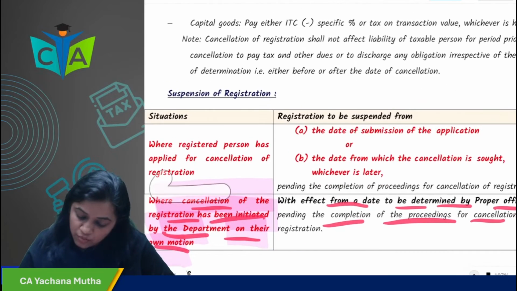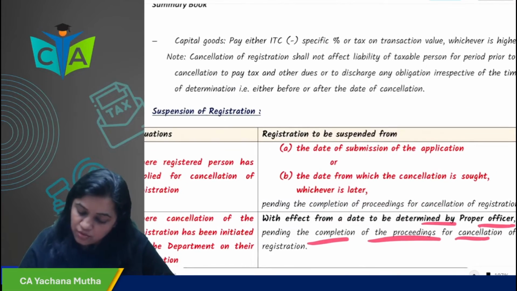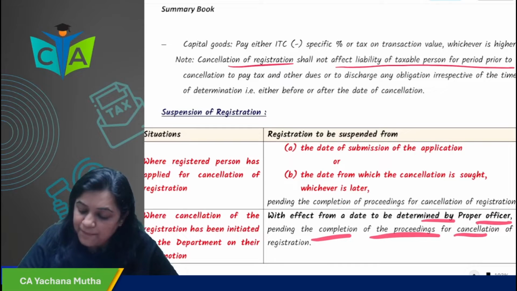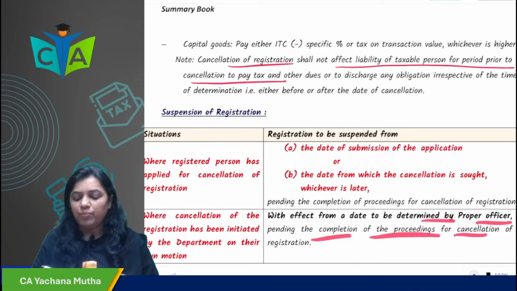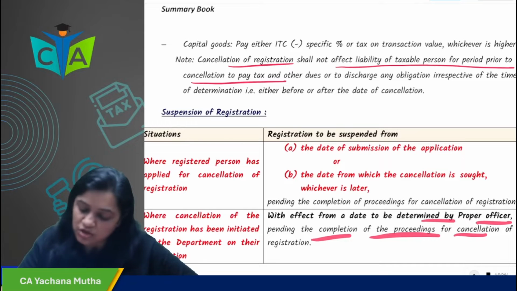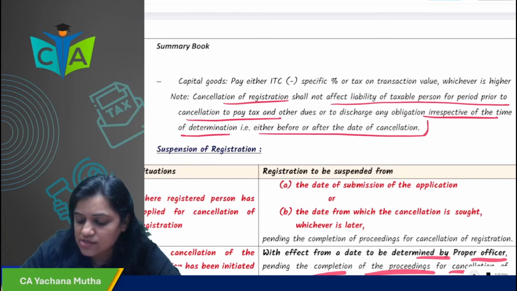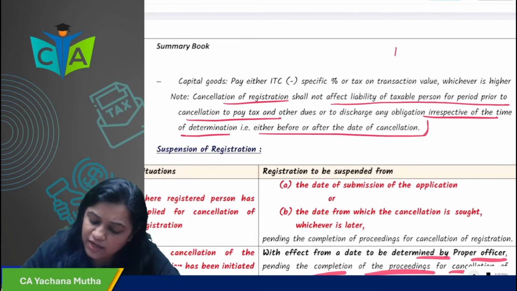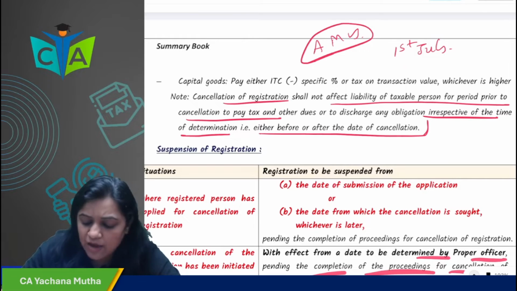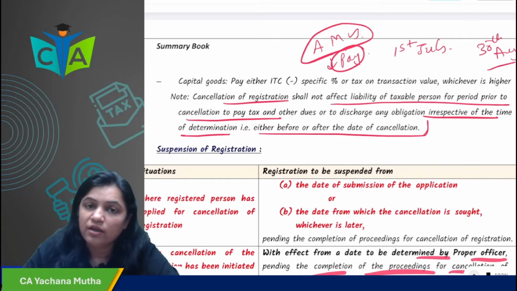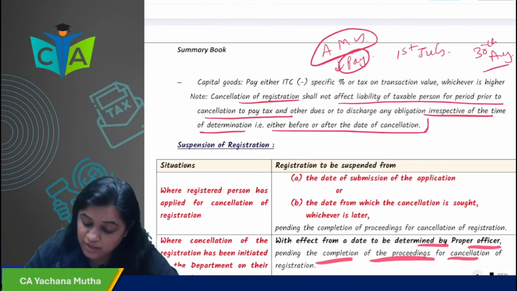Now, when your registration is cancelled, the cancellation of registration will not affect the liability of the person prior to cancellation to pay tax and other dues or to discharge obligation, irrespective of the time of determination, either before or after cancellation. For example, my registration is cancelled on 1st July. So, for the period before 1st July, like April, May, June, I have to pay taxes, even if this is determined on 30th August. That doesn't make a difference. Prior to the cancellation, I have to pay tax whenever the officer determines.